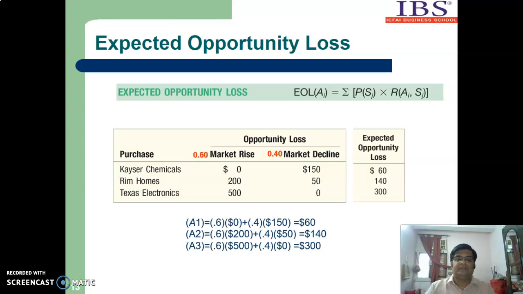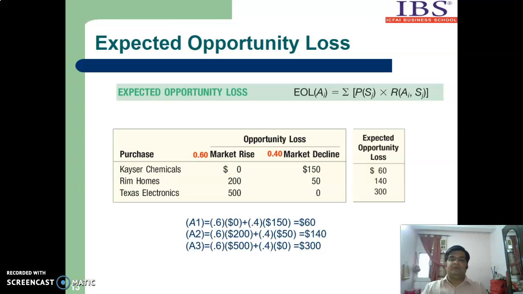If we take this sum, it is $60. Similarly, for Act A2, it is 0.6 into $200 plus 0.4 into $50, that is $140. And similarly for EOL for Act 3, it is 0.6 into 500 plus 0.4 into 0, so $300.